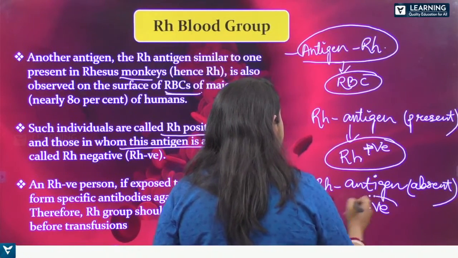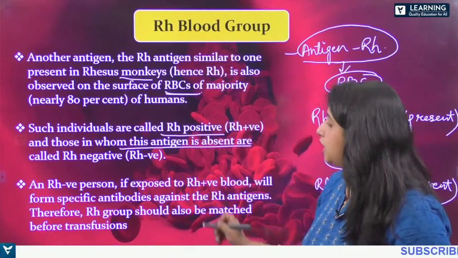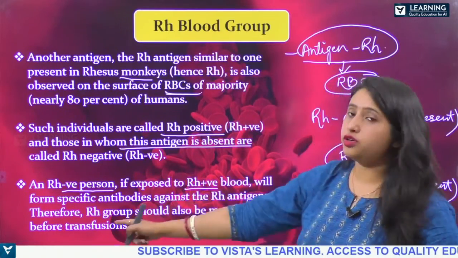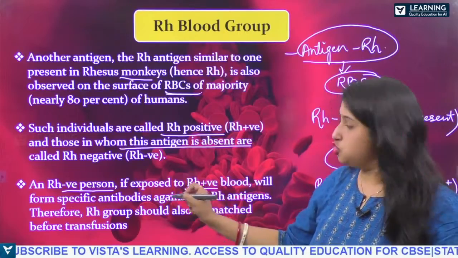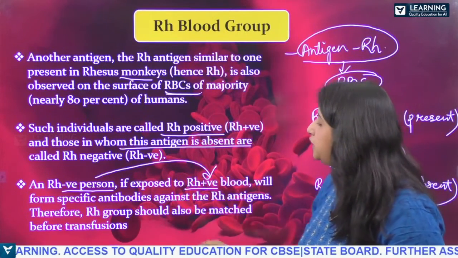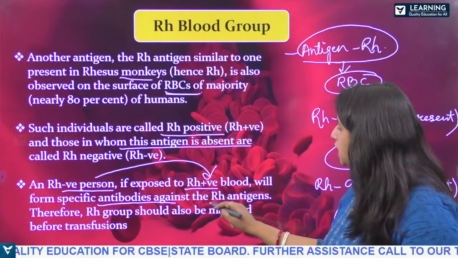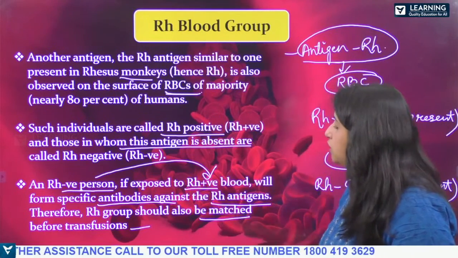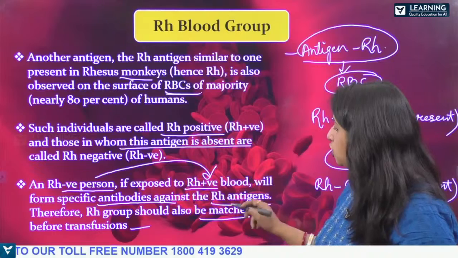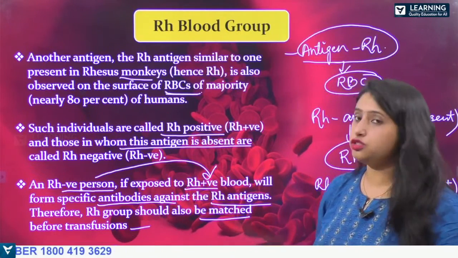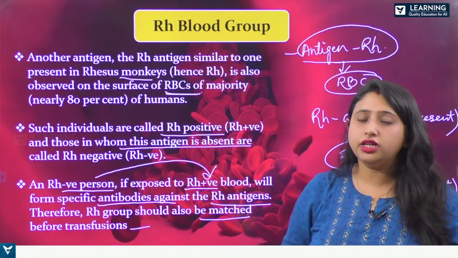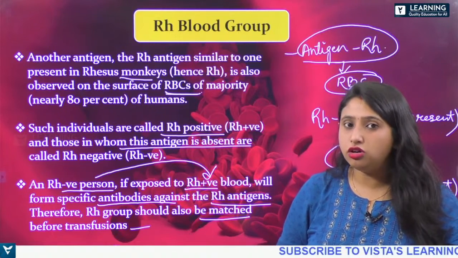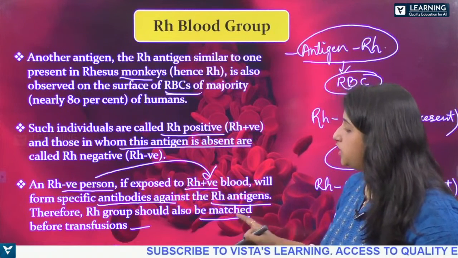Rh negative, okay, clear. Now see, if an Rh negative person is exposed to Rh positive blood, what will happen? It will form specific antibodies against the Rh antigen, right? So therefore it should be avoided. The Rh group should also be matched before transfusion. You know that blood is being transfused, so during that time why is a blood test being done? It is to see whether the blood group is matching or not, so it should be checked.